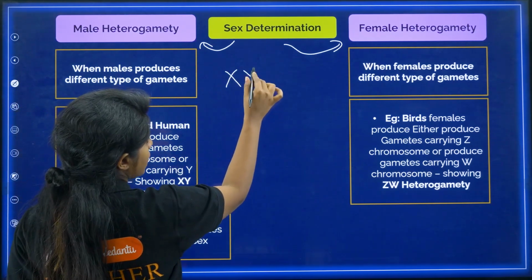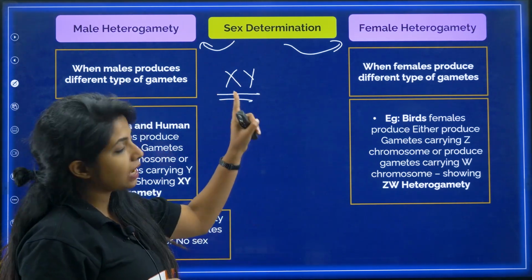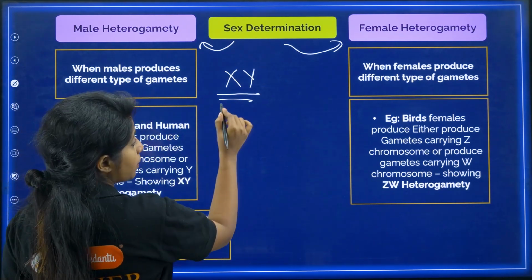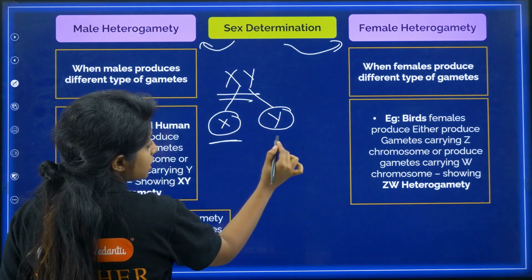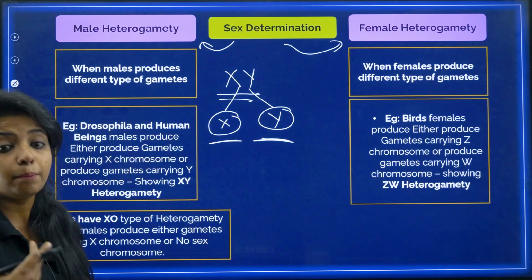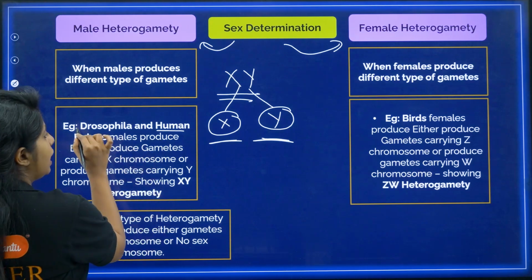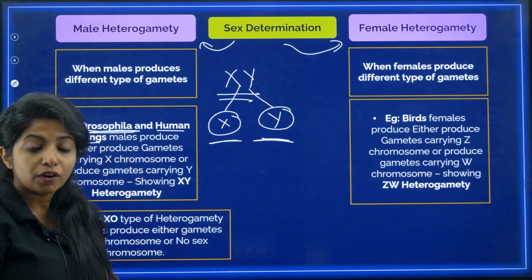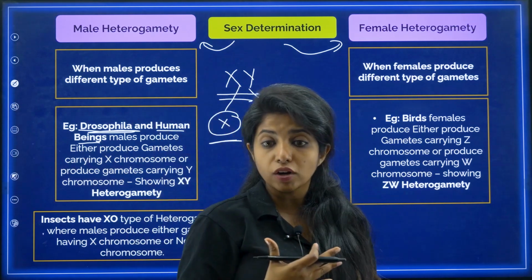So you have XY in the case of males. Human males, basically their genotype is X and Y. Now they can produce two types of gametes. One gamete can contain X, another gamete can contain Y. So you see two types of gametes are being produced, which is why you call them heterogametic. This shows what? Male heterogamety. Now it's not just human beings that do so. Drosophila also shows this. Drosophila melanogaster, the one that Thomas Hunt Morgan worked upon, right?